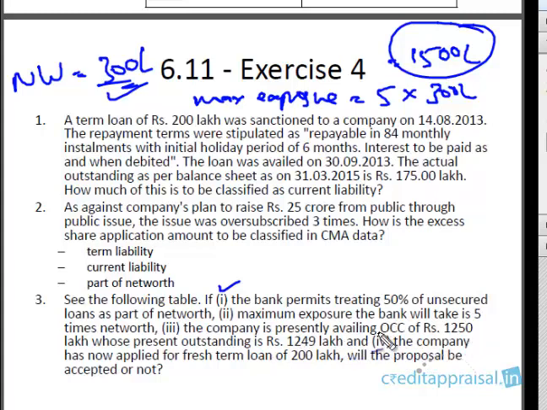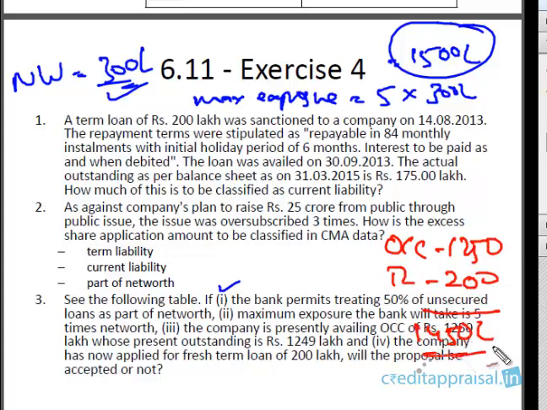The company is already availing an OCC of 1250 lakhs. Now the company is applying for a fresh loan of 200 lakhs. Will the proposal be accepted? So what is the exposure here? Exposure already, OCC is 1250. Now the company wants a fresh term loan of 200 lakhs. So the proposed exposure is 1450 lakhs. As per the policy, you can go up to 1500 lakhs, whereas the proposed exposure is only 1450. So can we accept the proposal? Yes, you can accept the proposal.